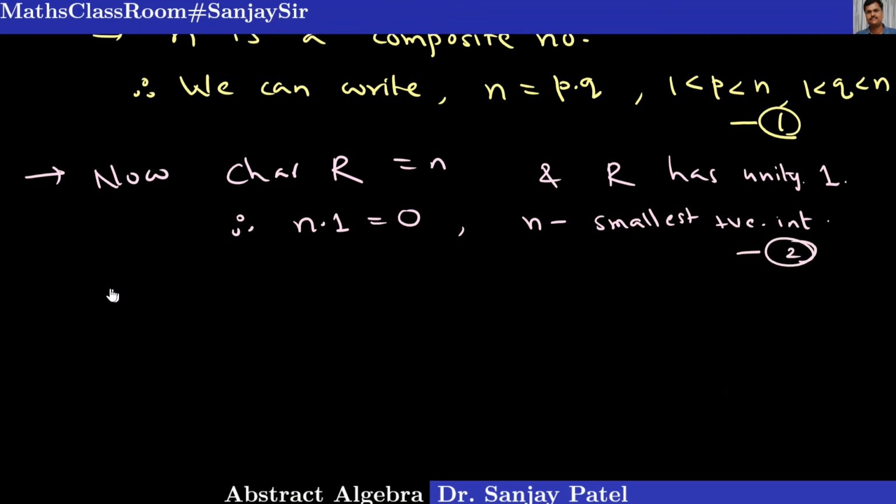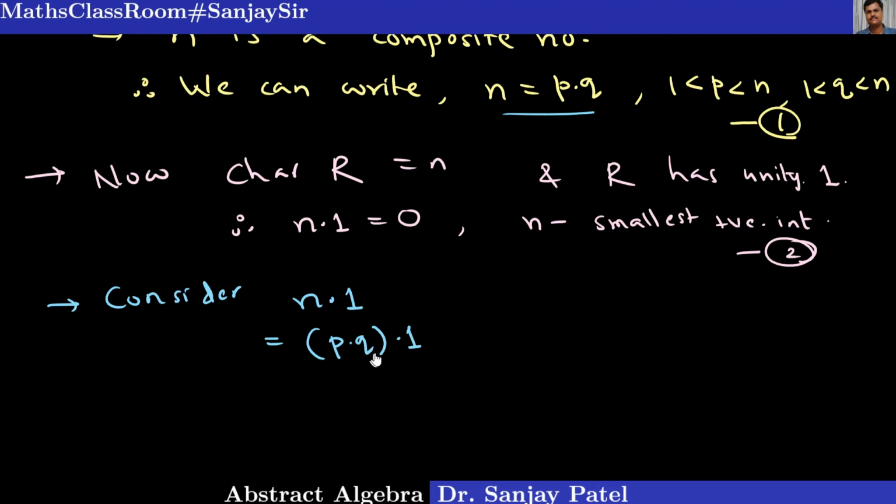Okay, now let me consider an important step in this proof. Consider n into 1. That is equal to, we have assumed n is p into q. So I am putting the value of n, p into q into 1.